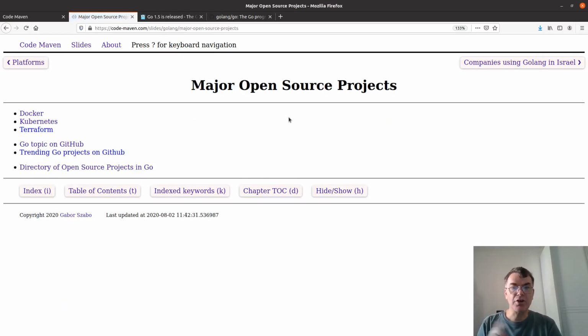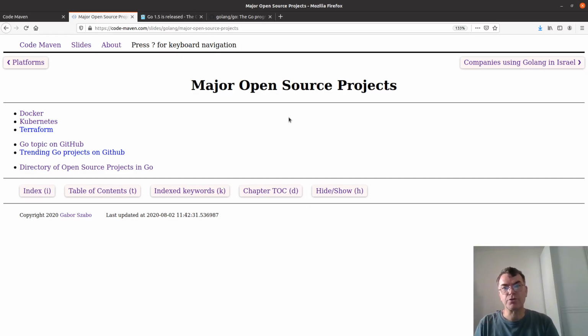What's interesting, the other side of the open sourcing is that when I use a programming language, I'm really interested in knowing what kind of open source applications are written in that language, because that's a good indication that people are willingly using the language and not because a corporation decided. And the other major factor of why it's important to have open source projects is because you can look up the source code, so you don't have to go and work in a company.